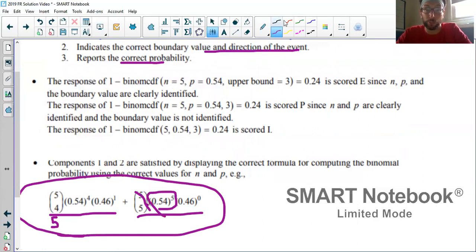Notice here, this is super important: label all 3 things, E. Label 2 things, P. Label no things, I. So don't forget those labels.